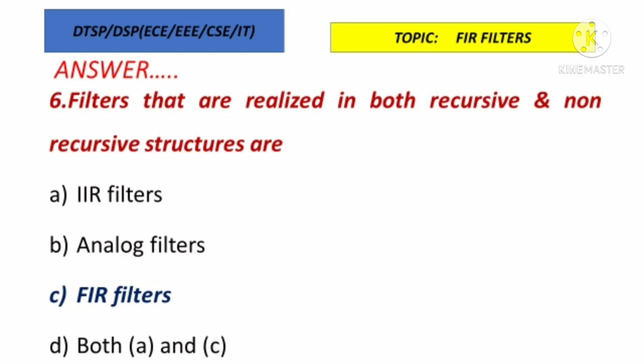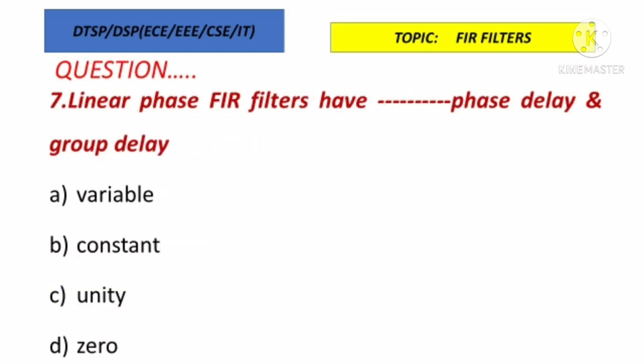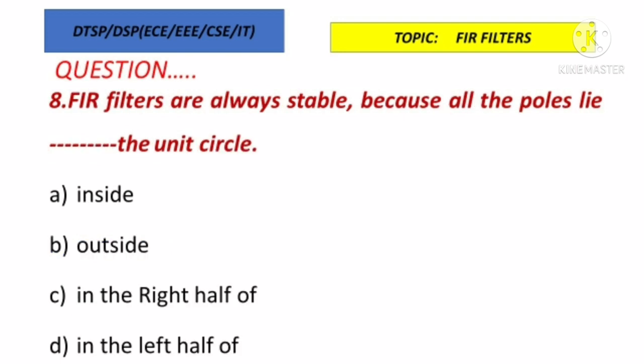Now let us move to the next question, seventh question. Linear phase FIR filters have dash phase delay and group delay. So for a linear phase FIR filter, how will be the phase delay and group delay? Will it be variable, constant, unity or zero? So linear phase FIR filters always have constant phase delay and group delay.